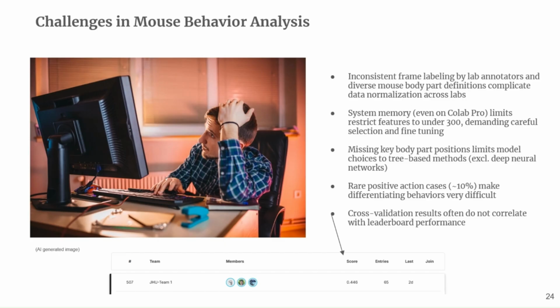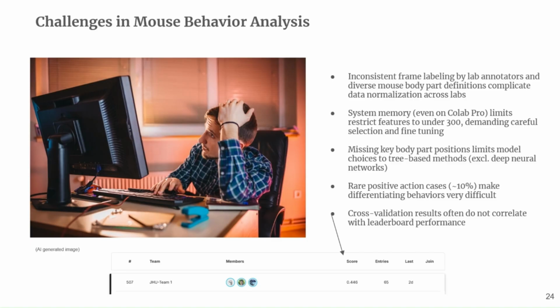And we'll get into the deep neural networks next, but those are some of the few applicable models one can use for this project. Another big challenge is that there are rare positive action cases. Some of the rarer actions, I'm trying to recall, we can even use defend, for example, right? There's not that many cases in the data where a mouse is seen defending itself.